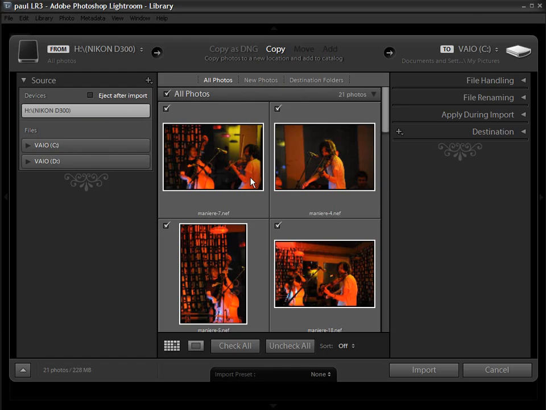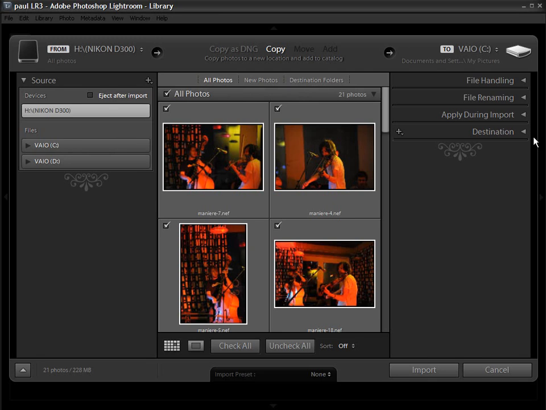You can see that I've highlighted that selected drive, and we've got a number of options at the top, so we can copy these files as DNGs. At the moment these are in the Nikon RAW file format. We can copy them as the more universal DNG format. We can just copy them as is. We can move them, and we can add them to the catalogue.